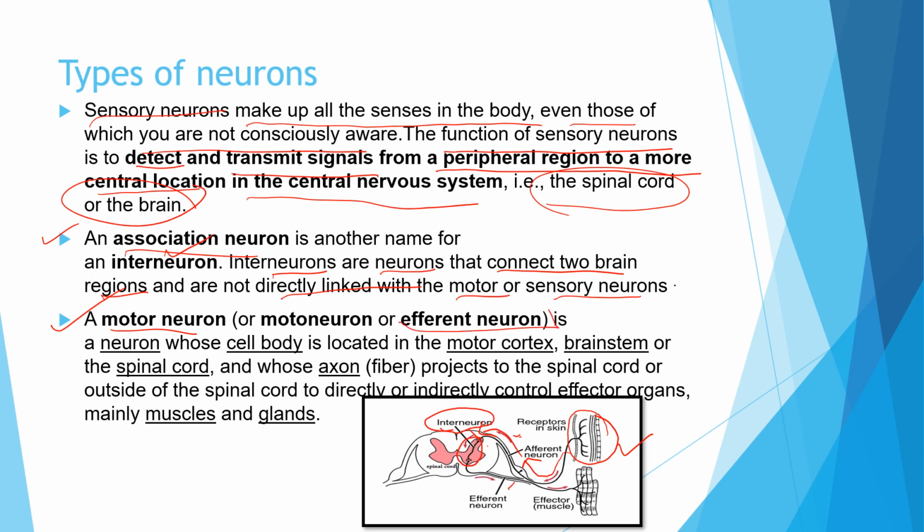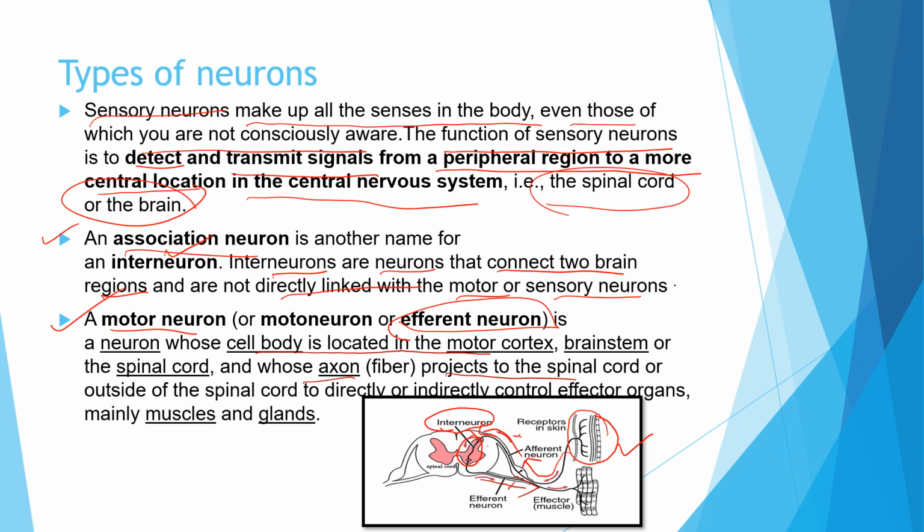So what is the function of the efferent neuron? The afferent neuron was bringing the stimulus or the signal from the peripheral region to the central nervous system. Now the motor neuron, what is it doing? The cell body of the motor neuron is lying in the spinal cord. This cell body is located in the motor cortex, brainstem, or the spinal cord. Now the axon fiber projects outside of the spinal cord to the effector organ.